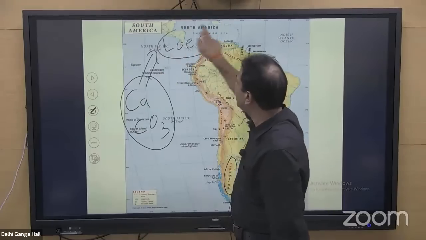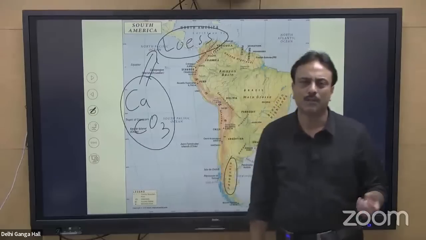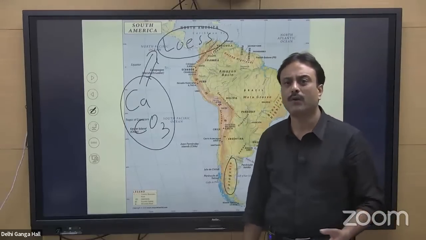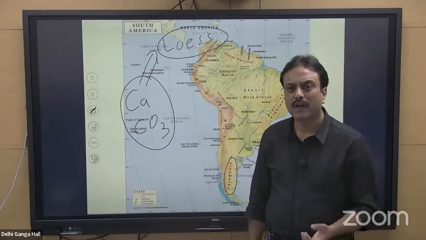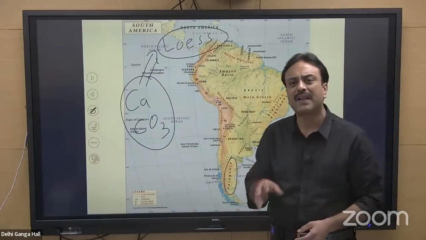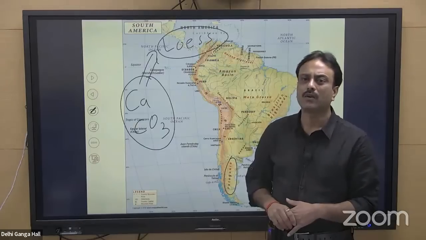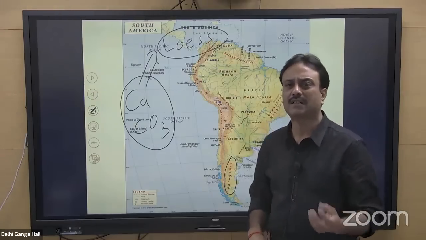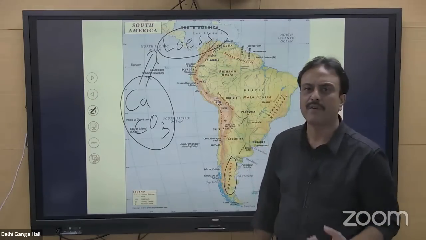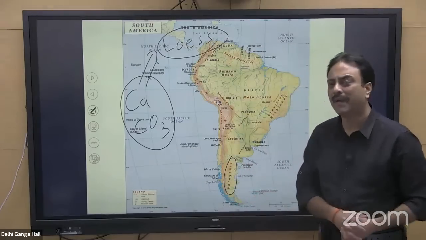Loess is considered a very fertile ground. A number of loess deposits are present throughout the world. The most prominent one is Manchurian loess. Heard about paneer Manchurian? Heard about chicken Manchurian? These dishes are prepared because there is a place called Manchuria in the region of China, and that region is known for growth of vegetables, and from there this dish originated, and so we have Manchurian as one of the cuisines available in the continental menu card.